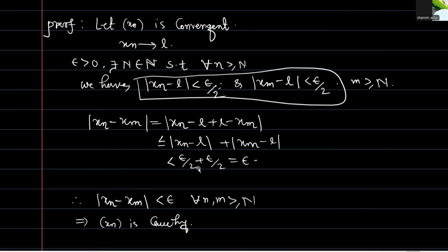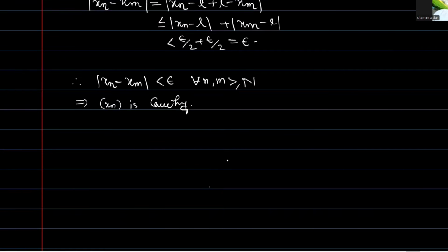So we complete the sufficient part. The proof of the sufficient part is complete, but now the proof of the necessary part. First of all, suppose this sequence is Cauchy.